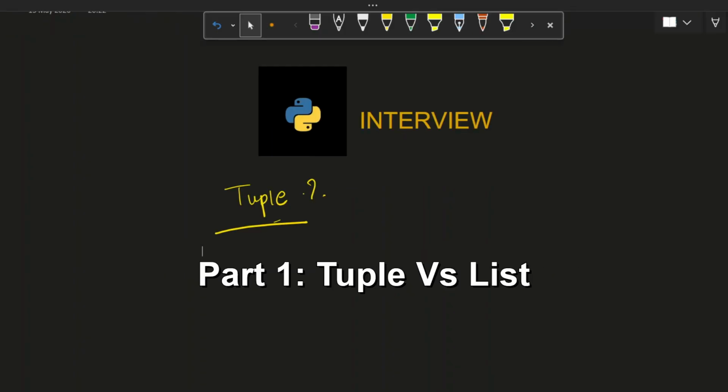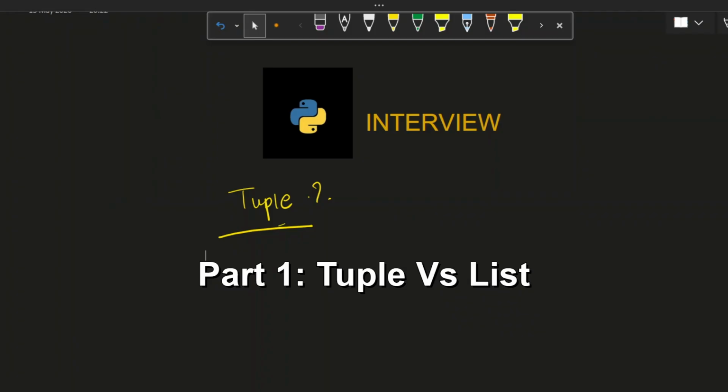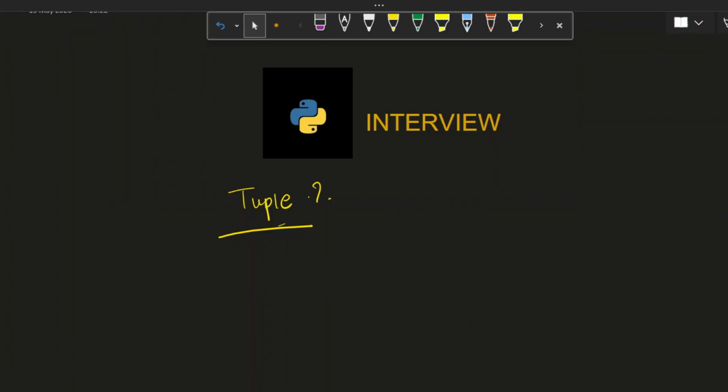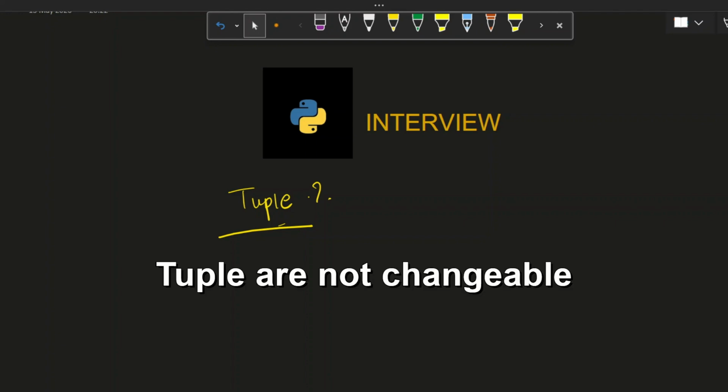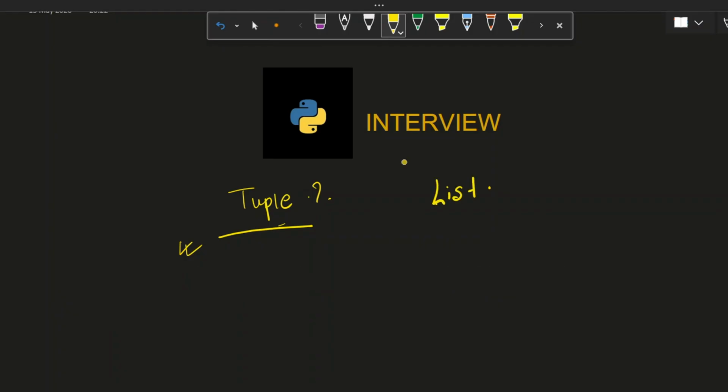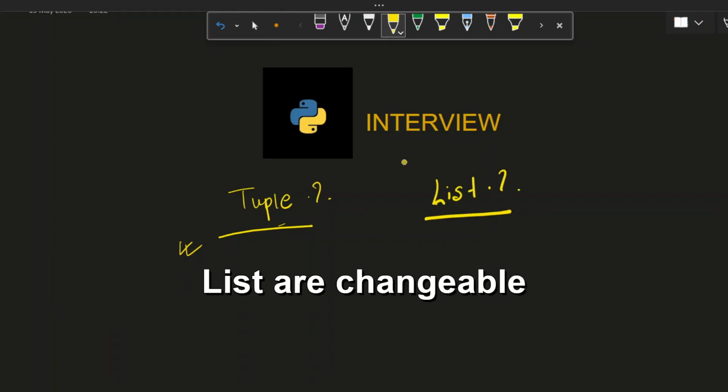Imagine you are a data engineer building a data pipeline and you want to store variables like database name, schema, table name, port name, host name. Would you like these variable values to be changed in future? Probably not, right? So in that case, we will be using the tuple. In contrast, what is a list? Imagine you want to store some variables in a data structure, but this time you want these values to be changed in future with requirements. So in that case, we will use a list.